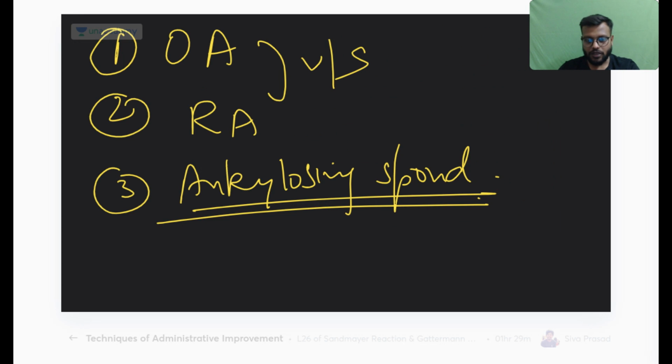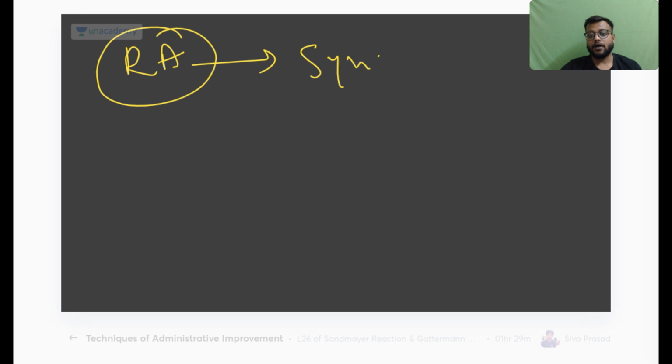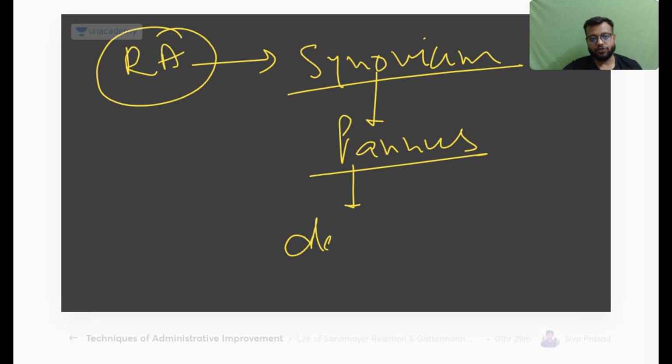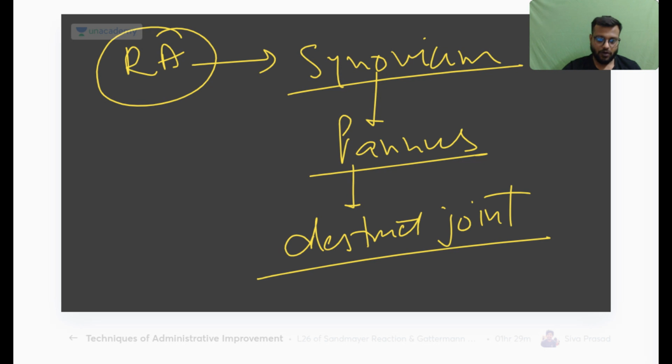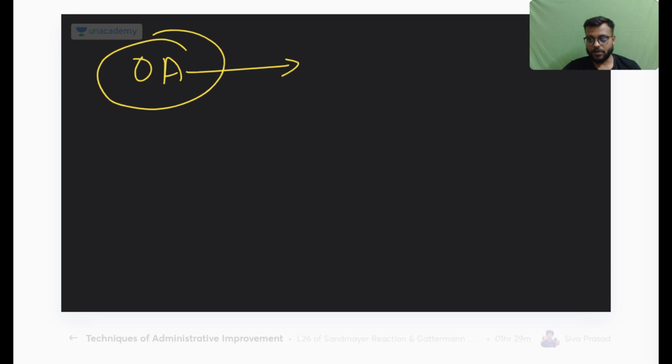The basic difference in pathology between rheumatoid arthritis and osteoarthritis is that rheumatoid arthritis is due to disease or pathology in the synovial membrane, hypertrophy of the synovium leading to the formation of pannus, and this pannus will destroy the joint. Whereas in osteoarthritis the synovium will be normal, the pathology will be in the articular cartilage.